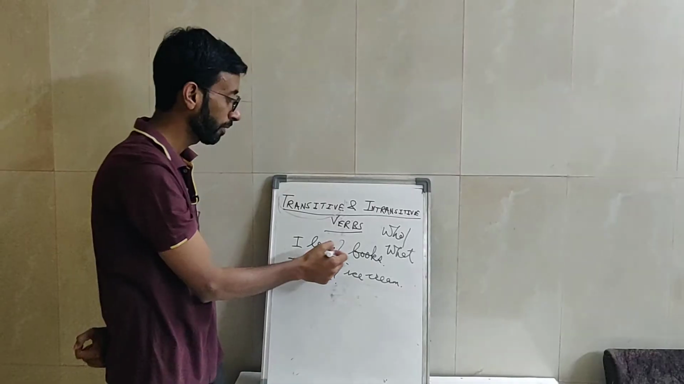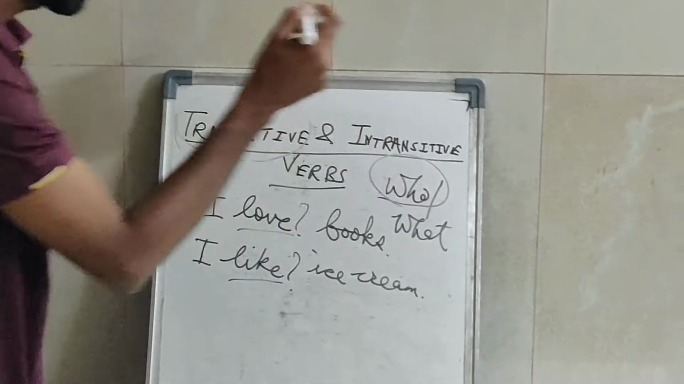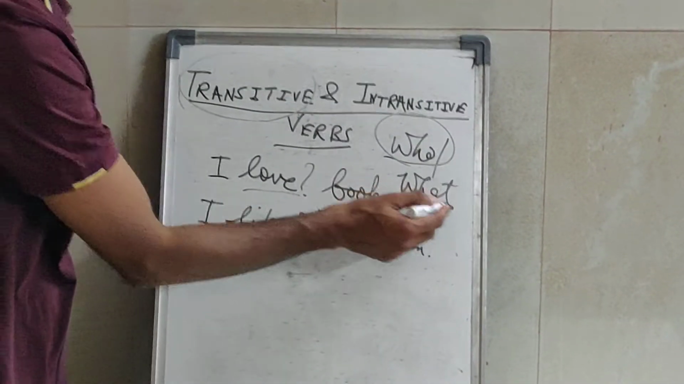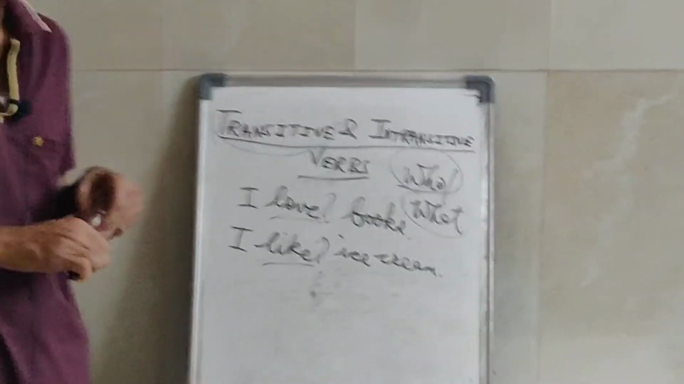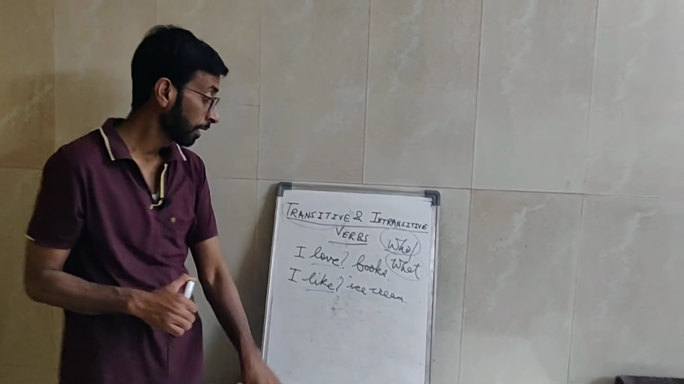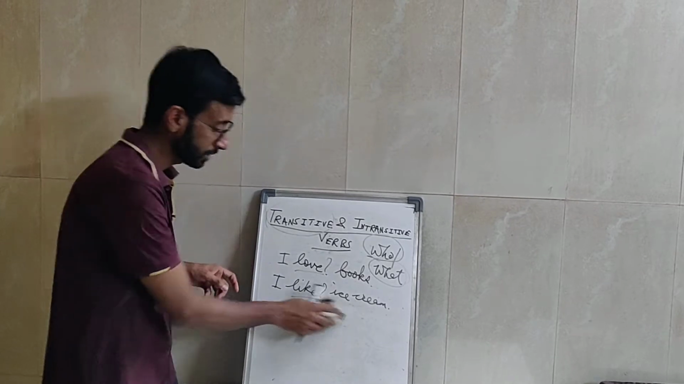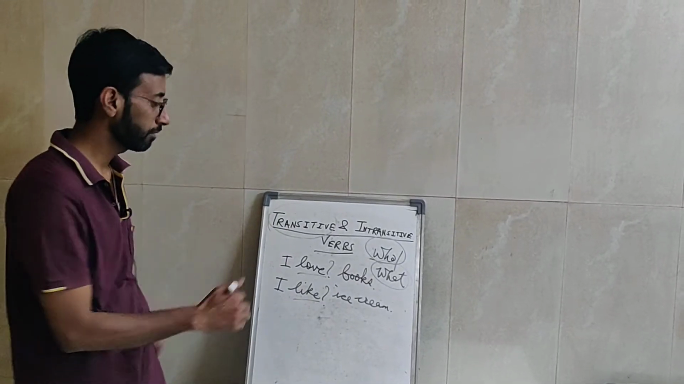Suppose I write "I love my parents," then it is answering the question who. And if I write "I like ice cream," then it is answering the question "I like what?" So basically we can say that transitive verbs are those verbs which answer the question who and what. And before we move on, the same goes for phrasal verbs also.